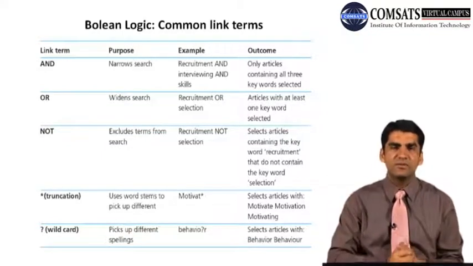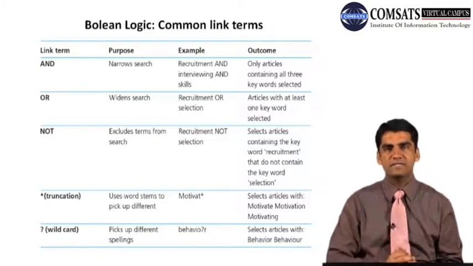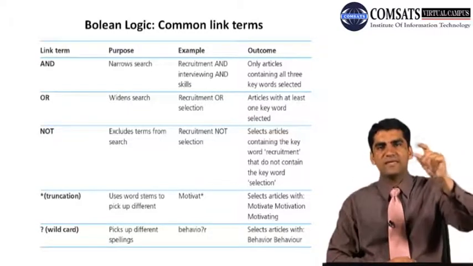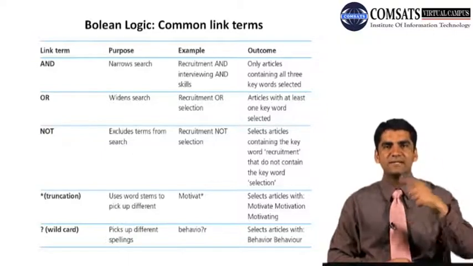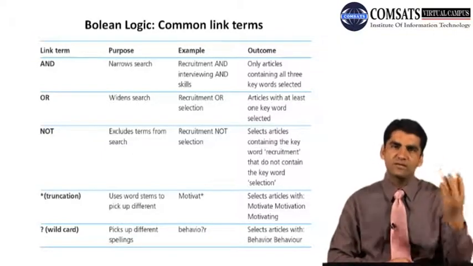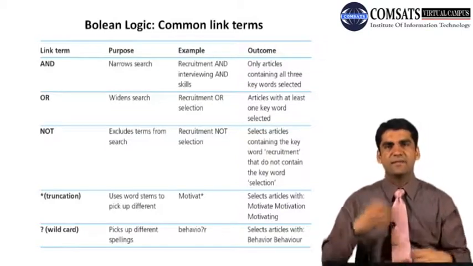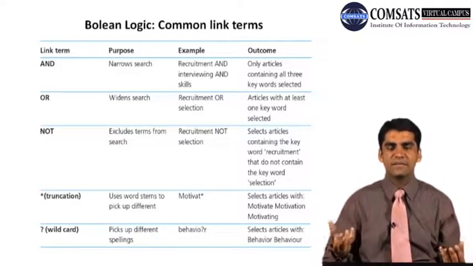So the purpose or outcome of this is that an article with at least one keyword will be selected, while AND will be used to find out all the key terms that you are including in it, whether they are 2 or 3, and OR is used to retrieve articles that contain at least one of the keywords, either recruitment or selection, either financial development or economic growth, either marketing or advertisement.